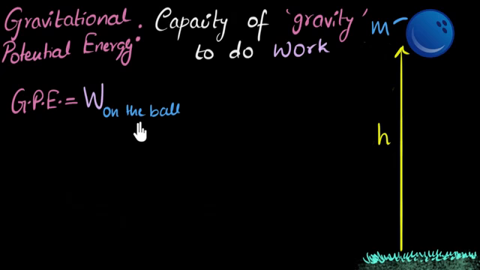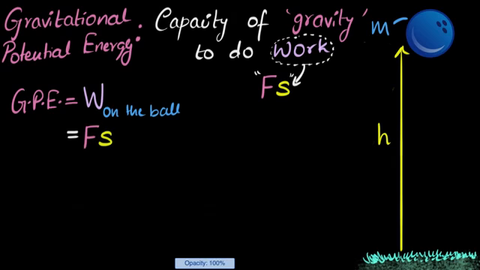Okay, so let's calculate the work done on the ball. How do I calculate work? Well, in physics, work done is force acting on an object multiplied by the displacement of that object. So that means all we have to do is calculate how much force is acting on this ball multiplied by how much displacement this ball gets. All right, so how much force is acting on this ball? Which force are we talking about? Well, since we are dealing with gravity, we are talking about the gravitational force. And we have seen before, the force of gravity on any object is just mass times the gravitational acceleration, mg. We also call this the weight of that ball.